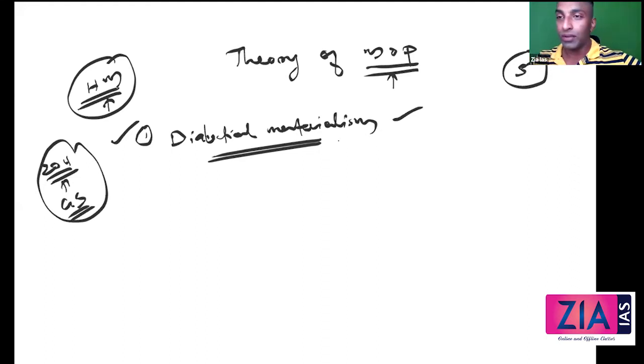All right. Now, what is this dialectical materialism? Before understanding historical materialism, we will have to understand this. Now, what do you mean by dialectics? When we discuss dialectics, these are nothing but contradictions. So there will be contradictions in every society.